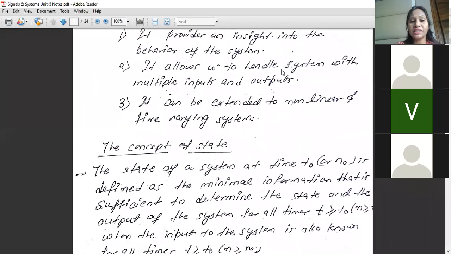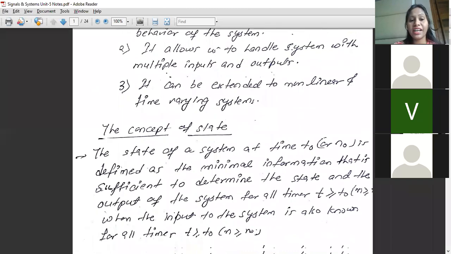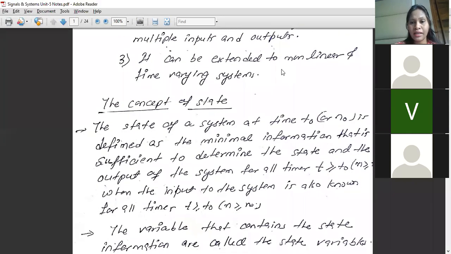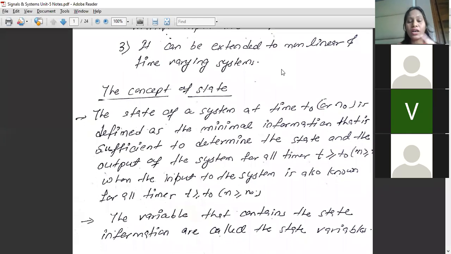Now we need to understand what actually a state is. State का जो concept है वो सबसे ज़्यादा important है. What is a state? So a state can be defined as a particular time जिसमें हम पूरे सिस्टम को डिफाइन कर सकते हैं. एक टाइम है जिसमें हम सिस्टम को डिफाइन कर सकते हैं.